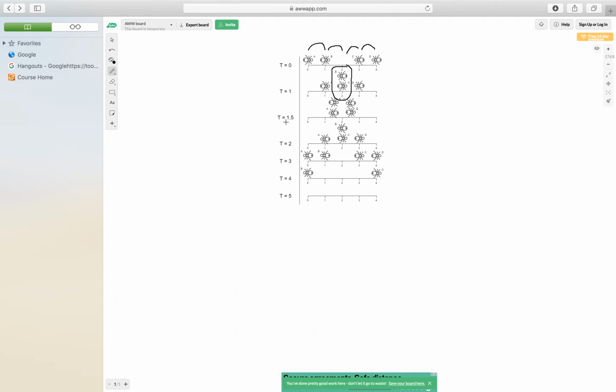As you can see at time t equals 1.5, you increment that another half a second, and A takes on the responsibility of B, and B will take on the responsibility of A. And using that logic, this will work for any test case, and the solution becomes very straightforward.